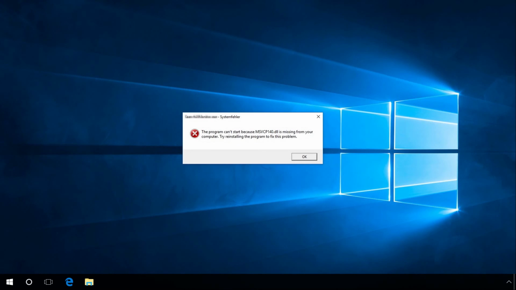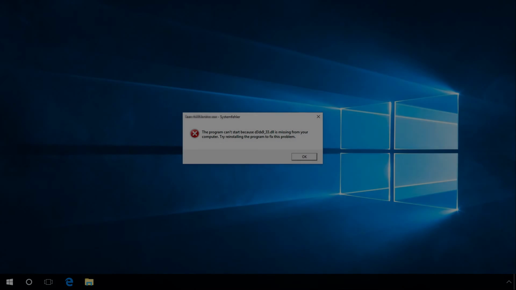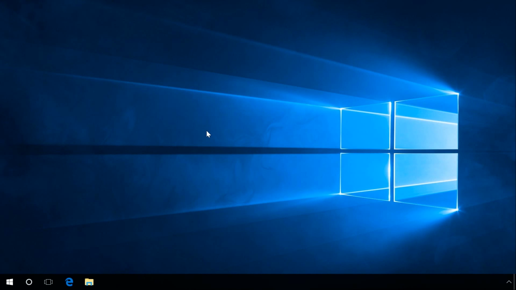Sometimes, when you try to run a game or program, you see an error message saying that you can't start them because of a missing DLL file. It happens because some game installers fail to install certain files completely. In this case, the missing DLL file has to be restored to enable the program to start. You can do it by using one of the many websites offering DLL files for download, or applications created to restore missing DLL libraries.